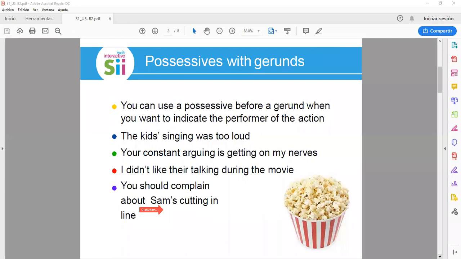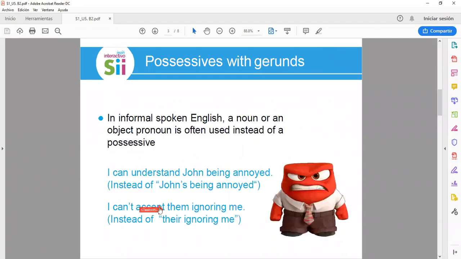All right, let's go to the next image. Okay, so in informal spoken English, a noun or an object pronoun is often used instead of a possessive. For example, I can understand John being annoyed instead of John's being annoyed. Here we are not going to use the possessive 's as we are talking in an informal way. Next example. I can't accept them ignoring me instead of their ignoring me.